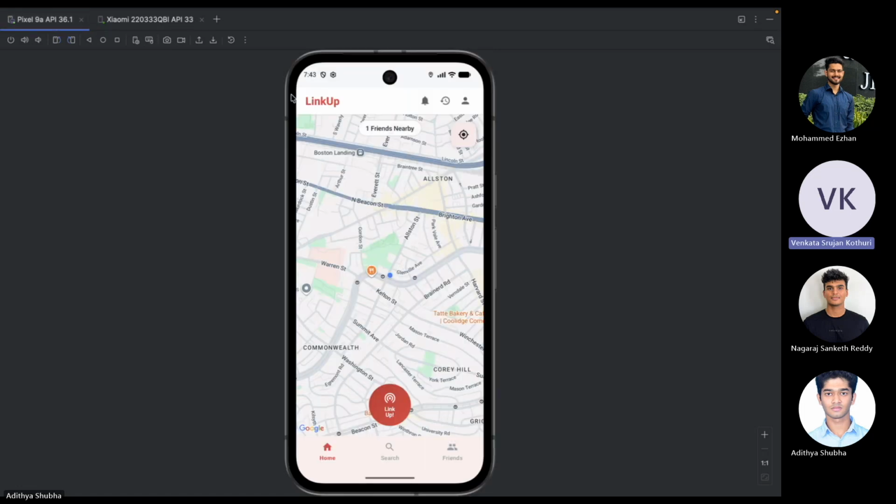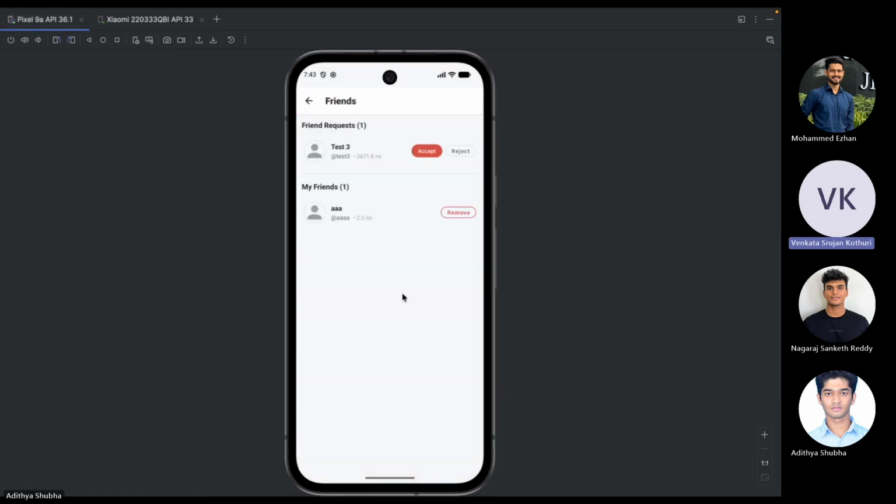Behind the scenes, a friend request document is created in Firestore with the sender's ID. So now let's go to the friends tab, where it shows all our sent requests. Let's go to the other side, the other logged in user, where we can see the incoming friend request. So now we can see 2 options where we can accept or reject. So once you accept, you're friends and you can continue using our app.